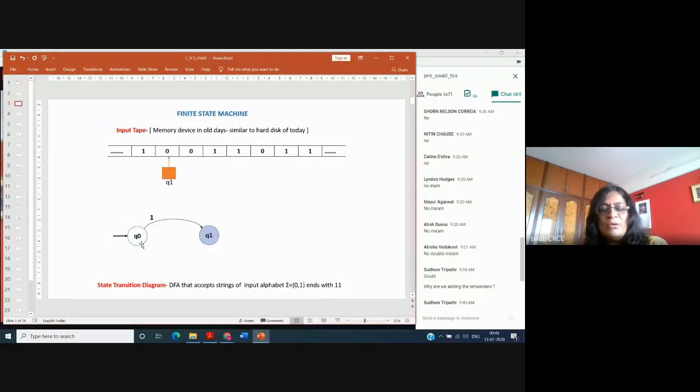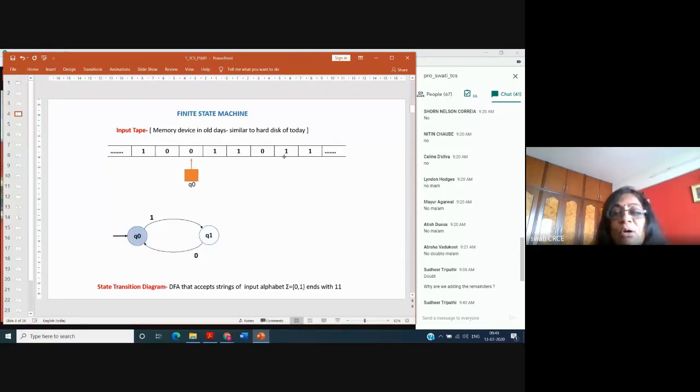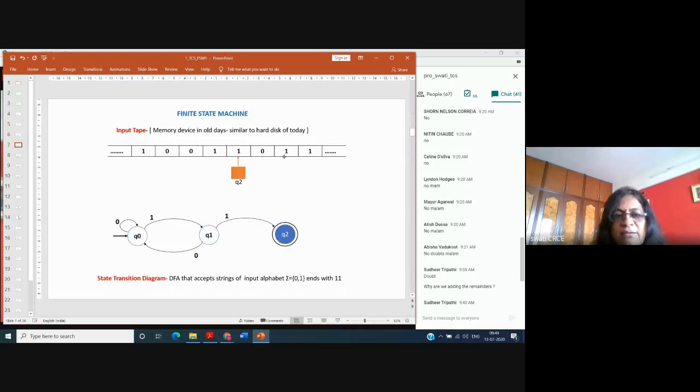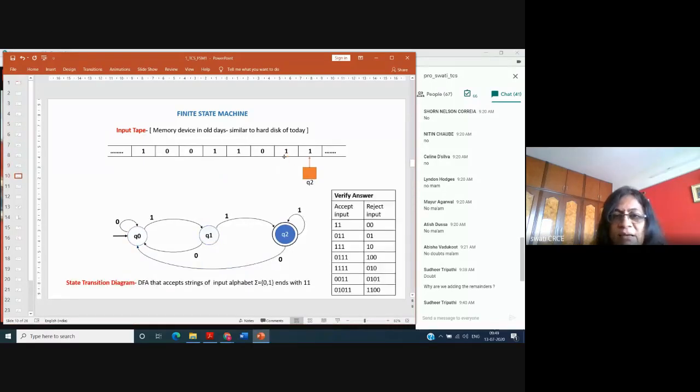Don't try to understand this particular diagram. Just remember that there is an input tape, and the symbol is stored. After reading the symbol, the read head by default goes to the right. The read head cannot go to the left side. The limitation of FSM is that the read head cannot go to the left. It always goes to the right, and the states are transited.